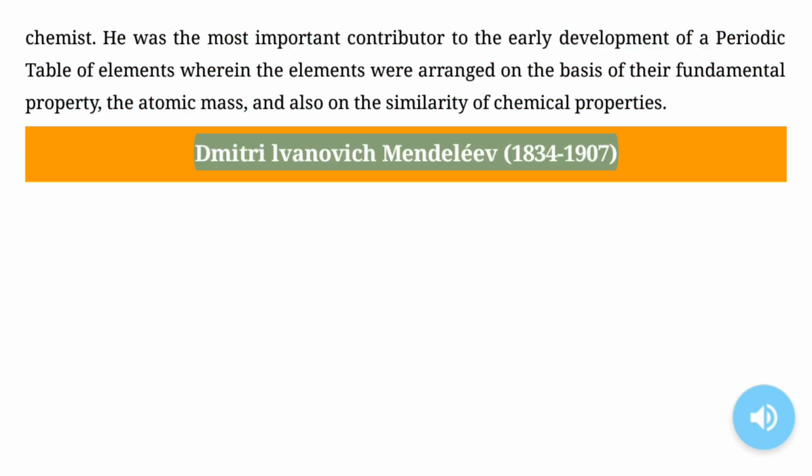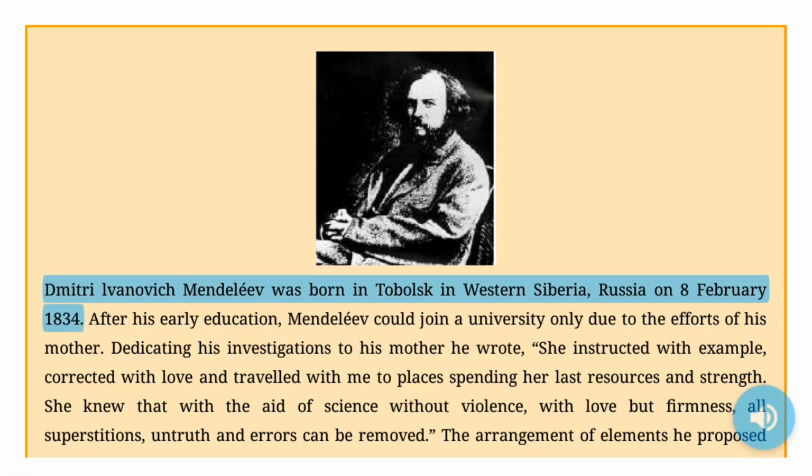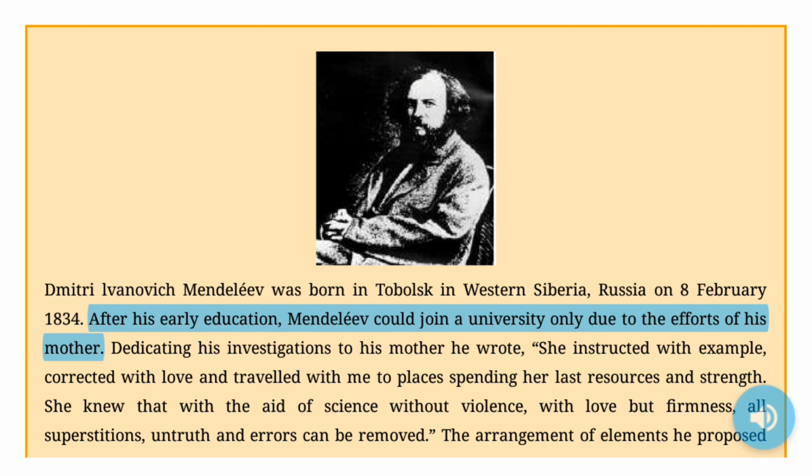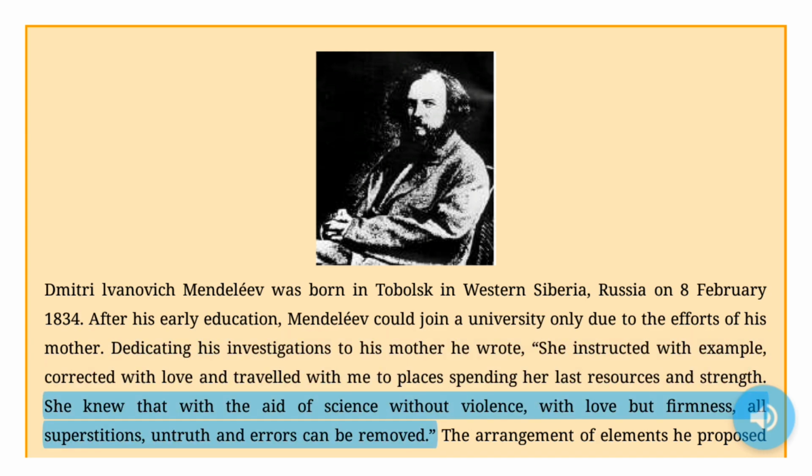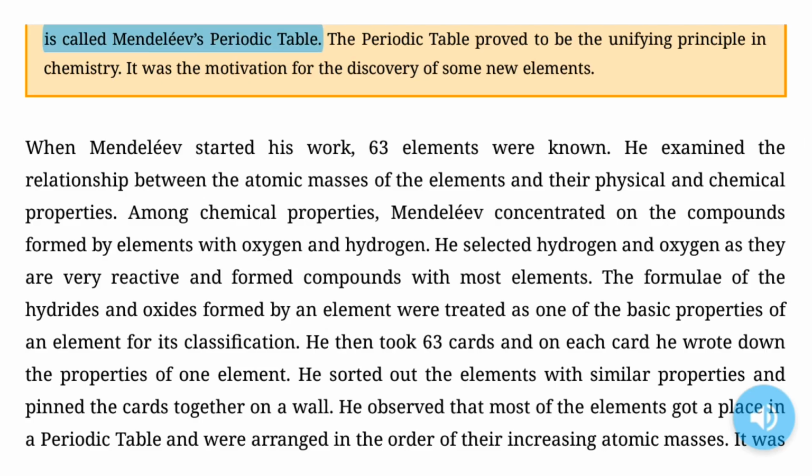Dmitry Ivanovich Mendeleev, 1834–1907. Dmitry Ivanovich Mendeleev was born in Tobolsk in western Siberia, Russia on 8 February 1834. After his early education, Mendeleev could join a university only due to the efforts of his mother. Dedicating his investigations to his mother, he wrote, "She instructed with example, corrected with love and traveled with me to places spending her last resources and strength. She knew that with the aid of science without violence, with love, but firmness, all superstitions, untruth and errors can be removed." The arrangement of elements he proposed is called Mendeleev's periodic table.